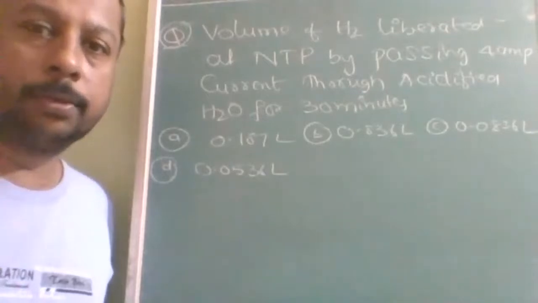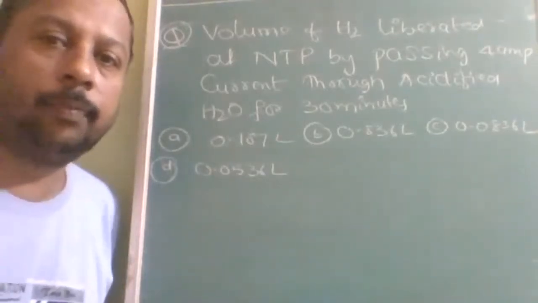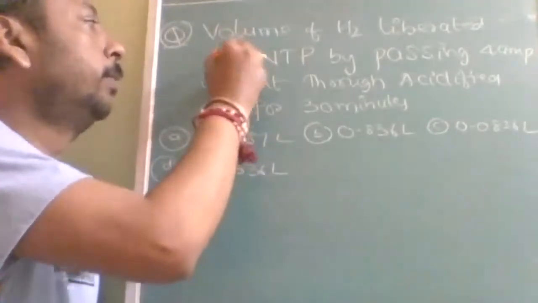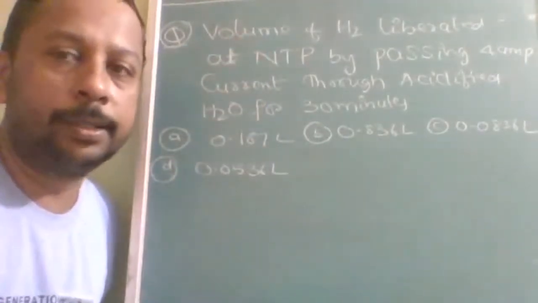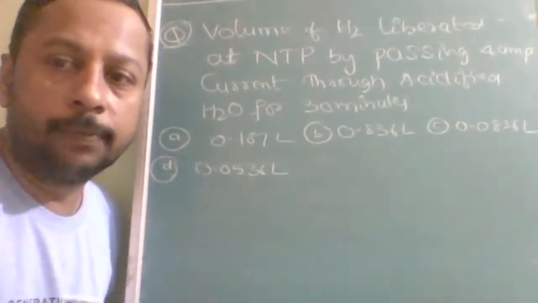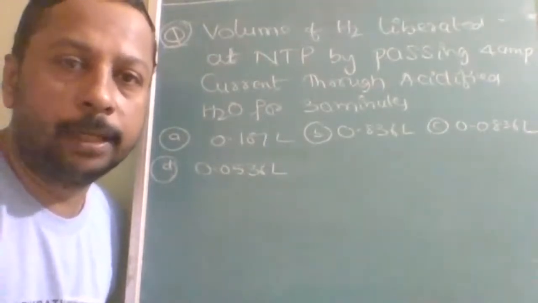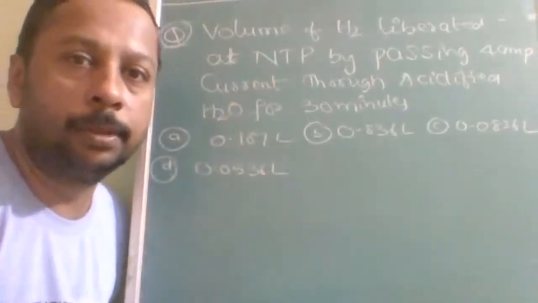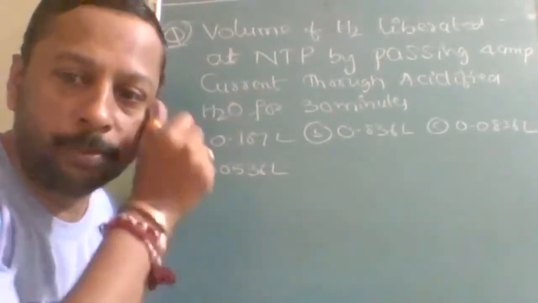Okay, here is the next question. You have to find the volume of hydrogen liberated at NTP. That means you can use the stoichiometry relation: 2 grams of hydrogen will occupy 22.4 liters. Whenever the word NTP or STP is used, you can use the stoichiometry formula.